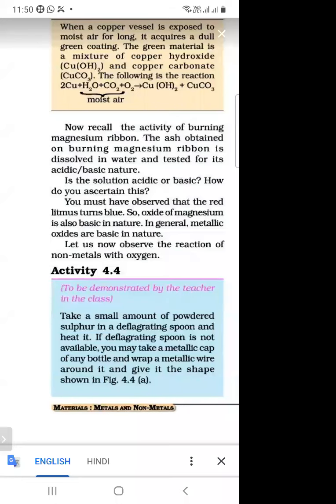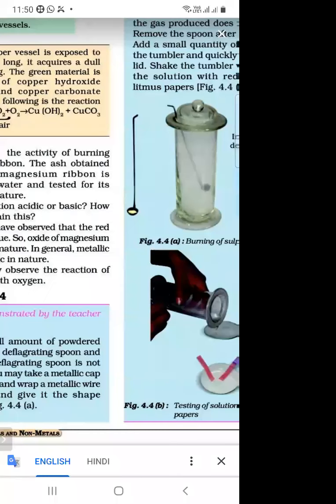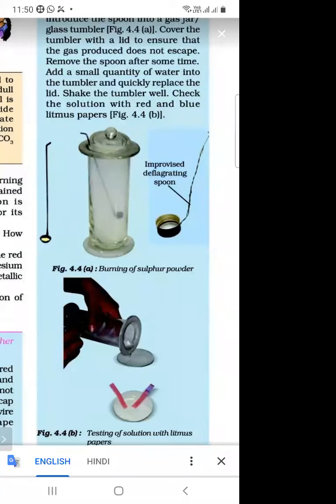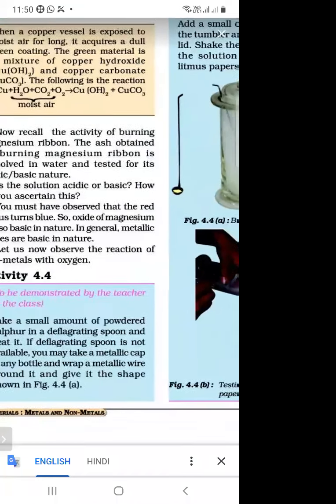Firstly, we will take a deflagrating spoon. What do we mean by a deflagrating spoon? As shown in figure 4.4, this is a deflagrating spoon, and we can also make it at home.